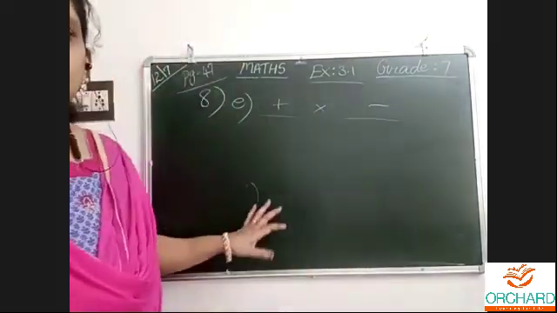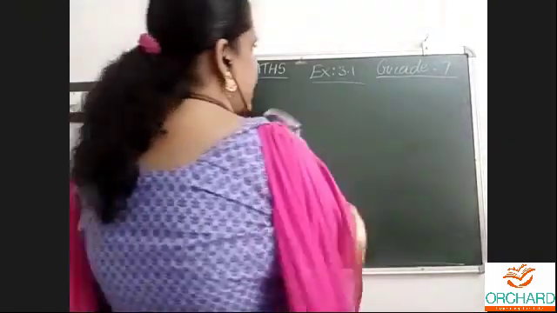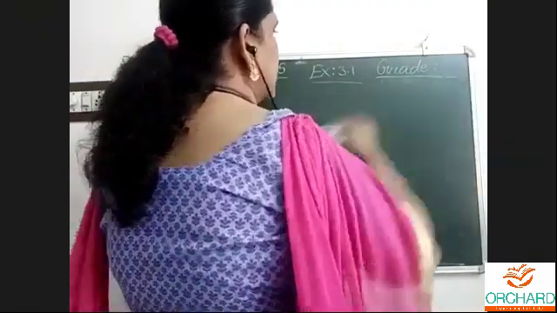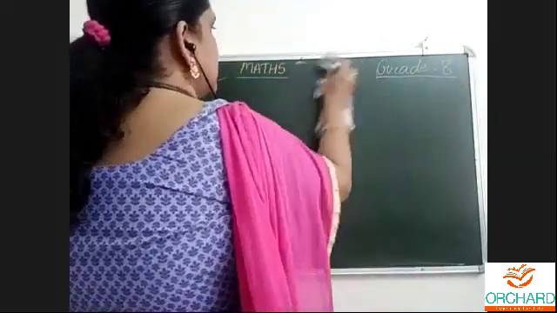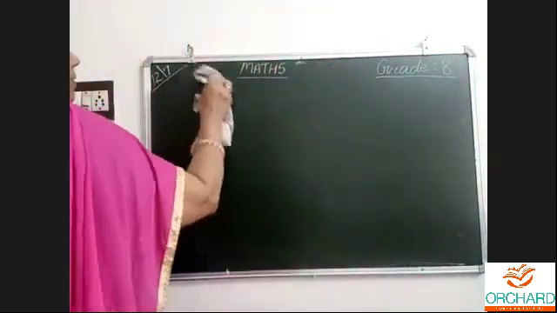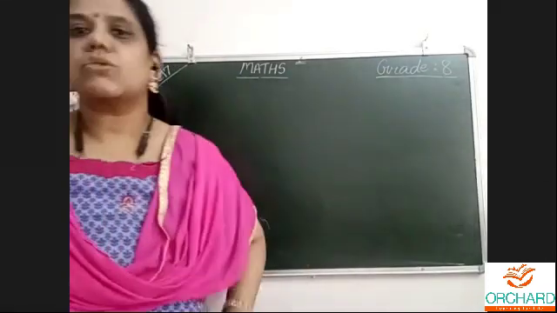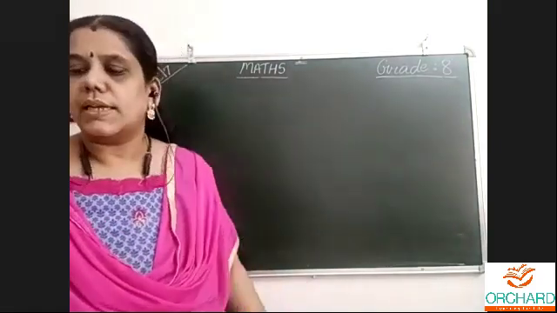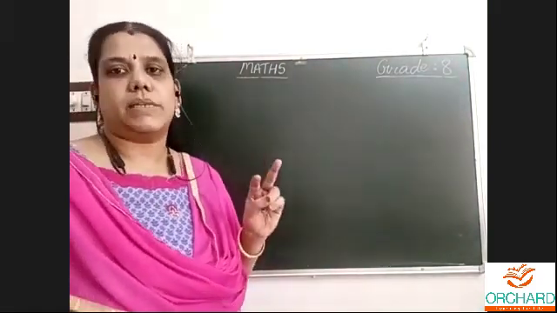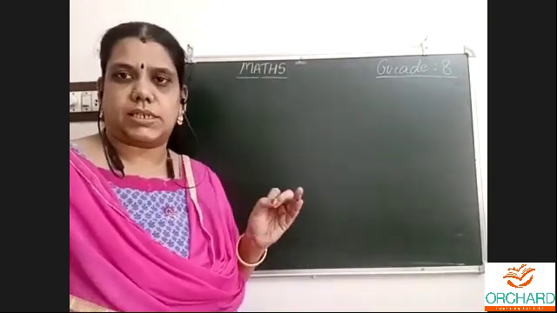Now, let us pass on to our portion today. Where we are, that we will continue. I am in squares and square roots. So we need to do that. In squares and square roots, first we have seen about the squares of numbers. Then about square roots, there are two methods: by means of prime factorization, and by means of long division.